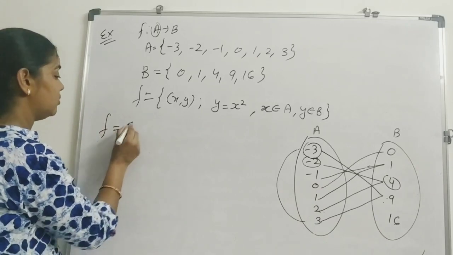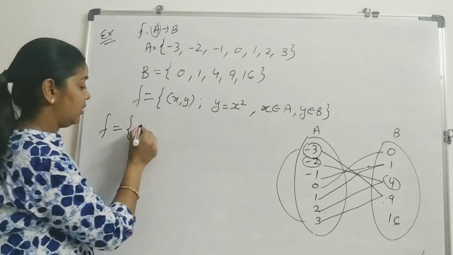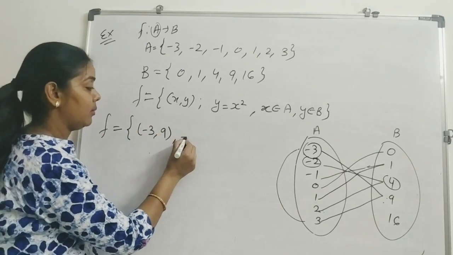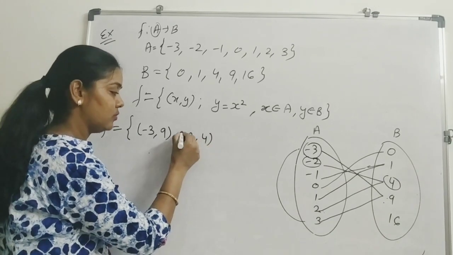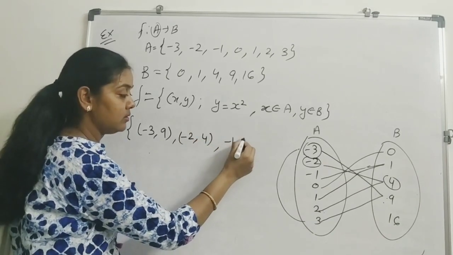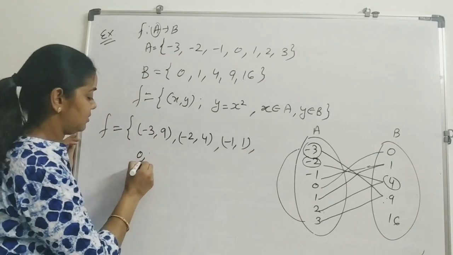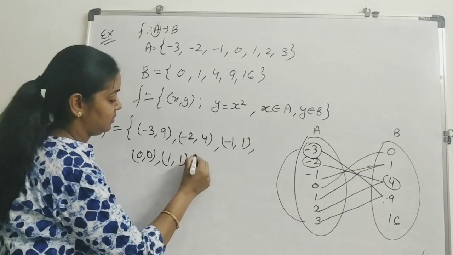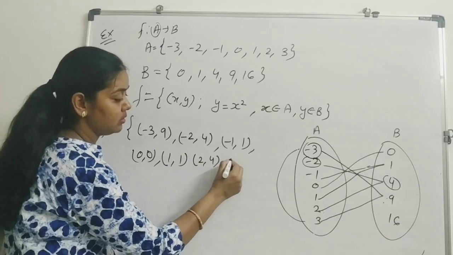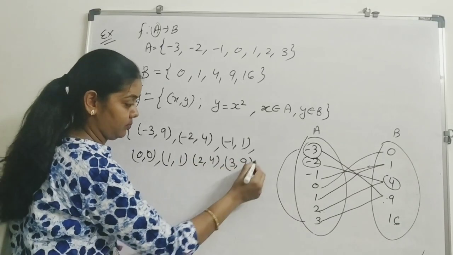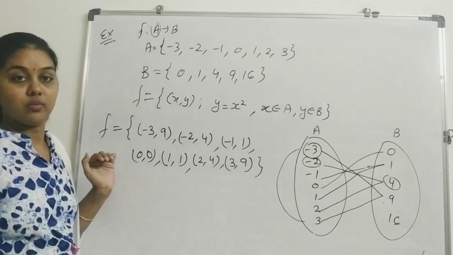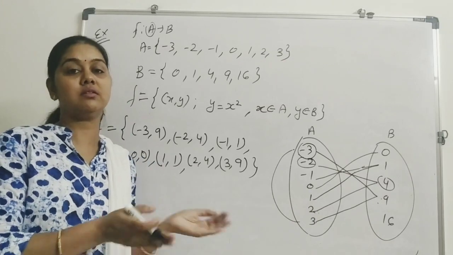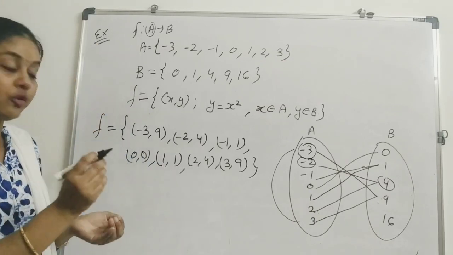This is like this. Function is this. Minus 3 is related with 9. Minus 2 is related with 4. Minus 1, 1; 0, 0; 1, 1; 2, 4; and 3, 9. Some main fundamental words will be the same as in relations, like image, pre-image.